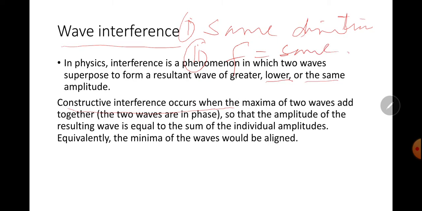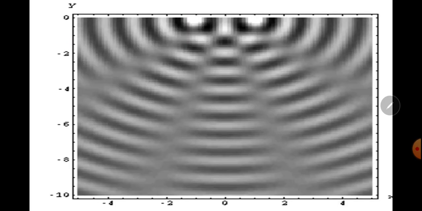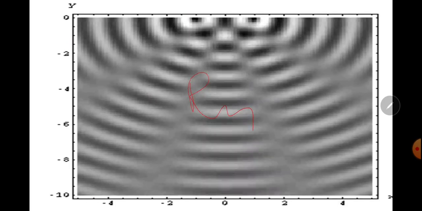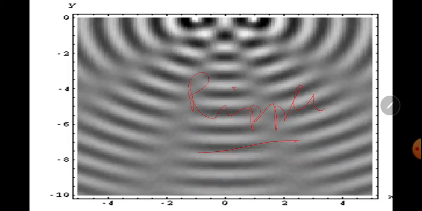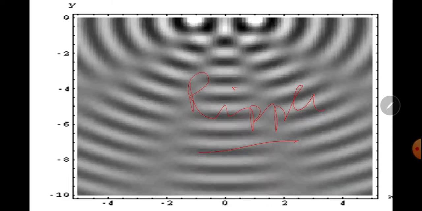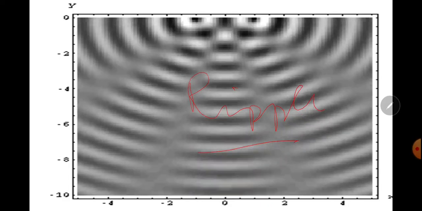So when two waves are coherent, having the same frequency and traveling in the same direction, the interference phenomenon will take place, otherwise not. This is the example from the ripple tank you studied in class 10th. Here two waves interfere constructively or destructively, forming an interference pattern.